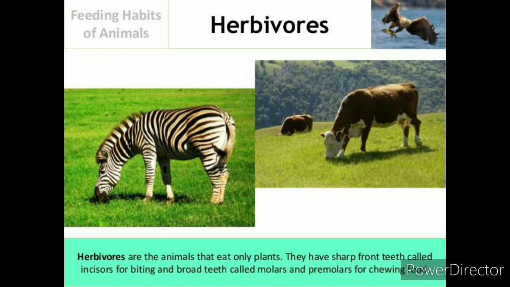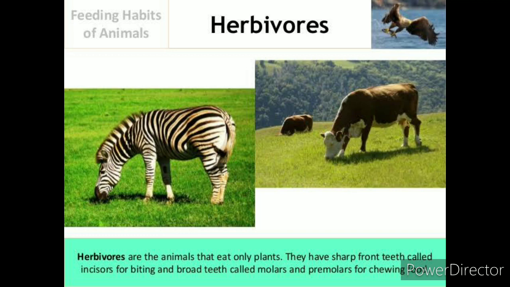So, as you can see, here are some herbivores. So, the characteristics of herbivores are that the animals eat only plants. They have sharp front teeth called incisors for biting. And they also have broad teeth called molars and premolars for chewing grass or plants.